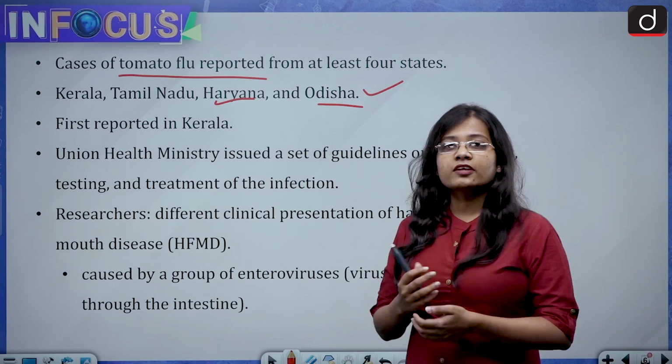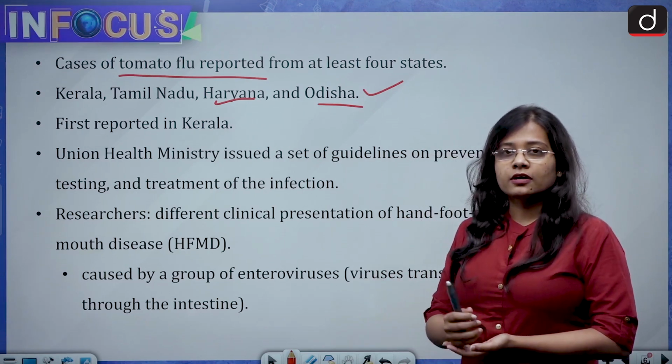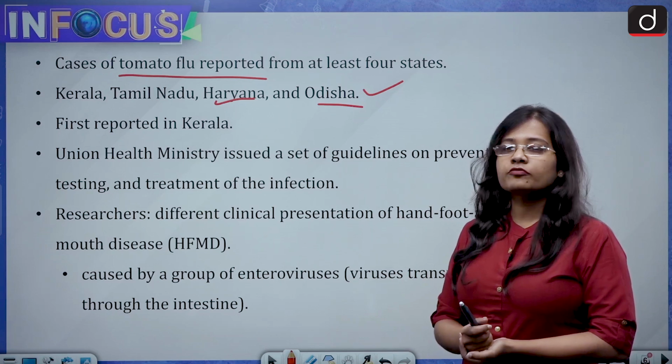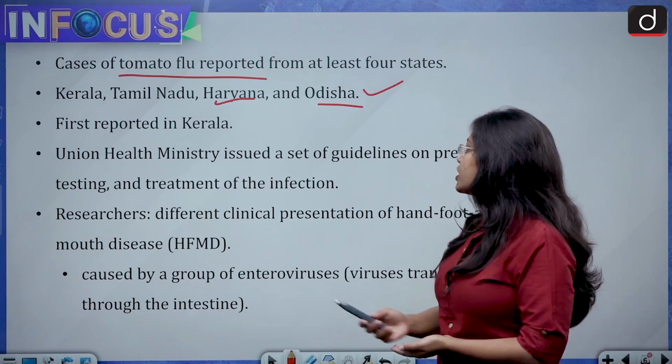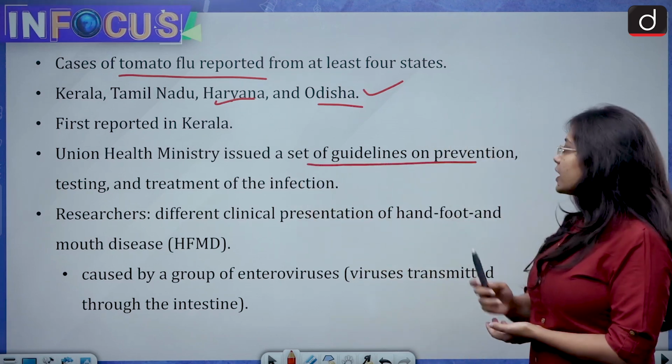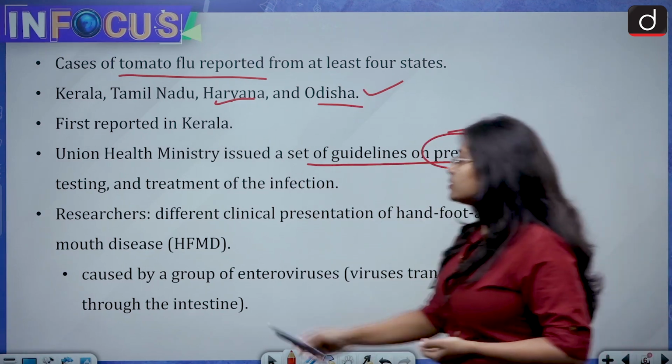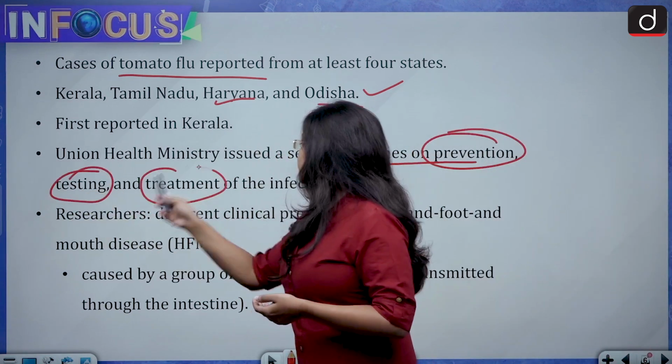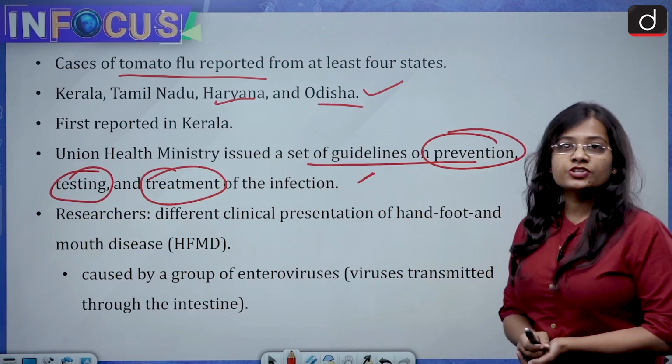Seeing the scare of the virus moving and spreading fast, the Union Health Ministry has issued a set of guidelines on prevention, testing and treatment of the infections.